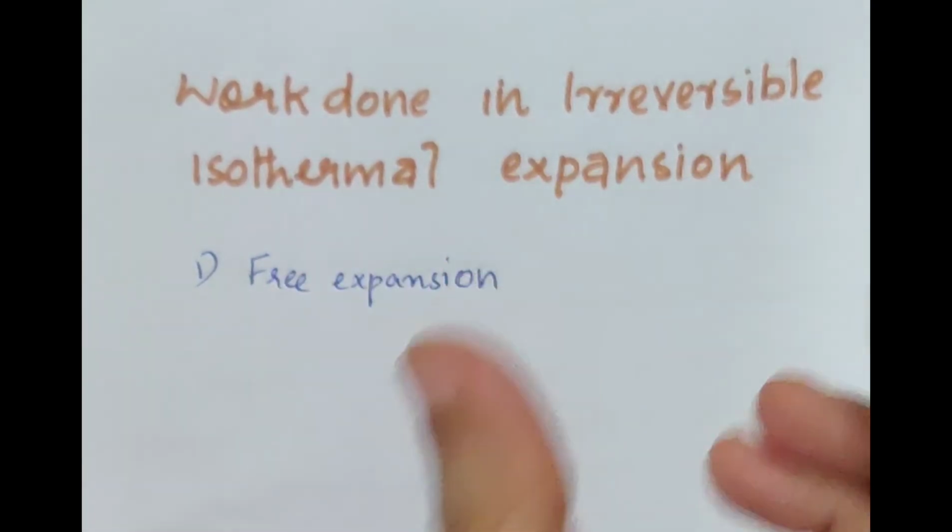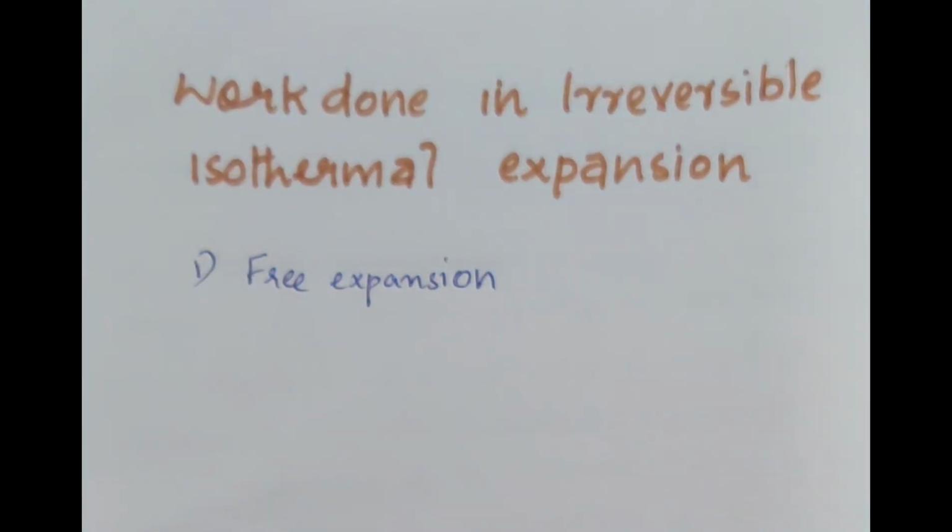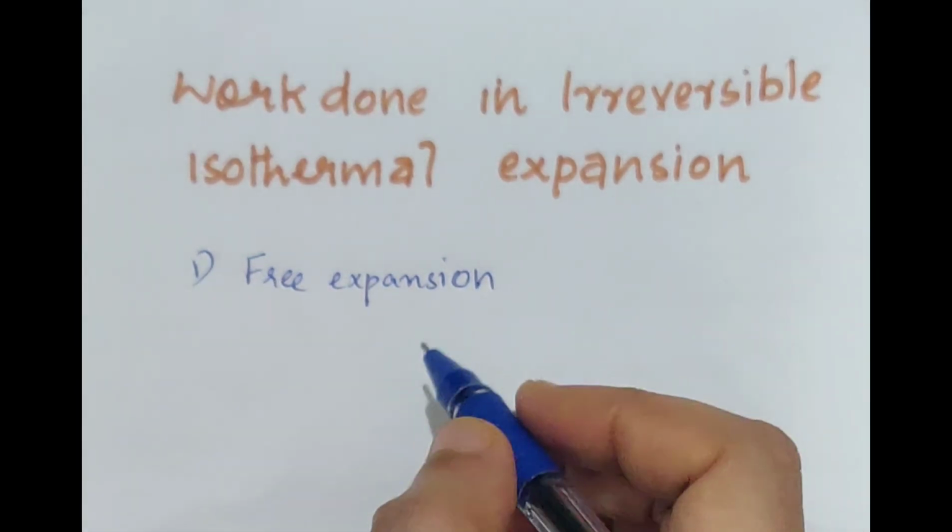No work is done when a system undergoes free expansion.